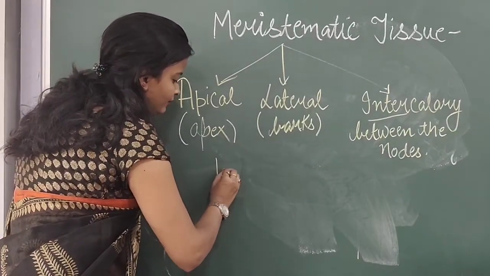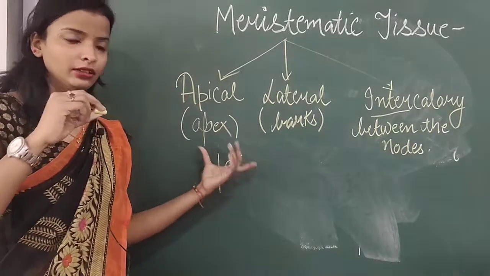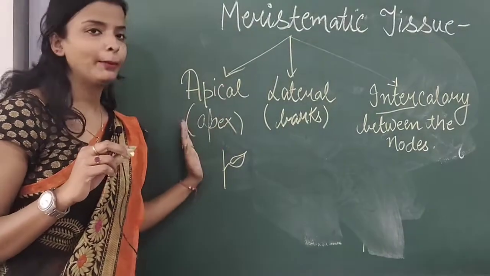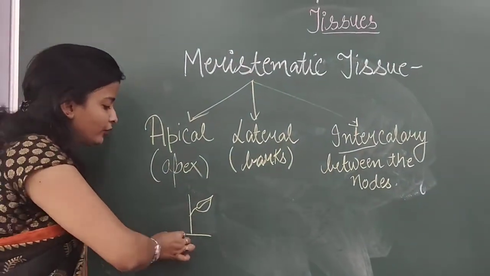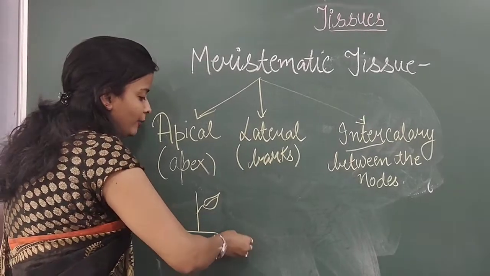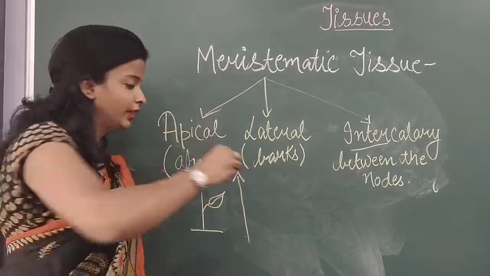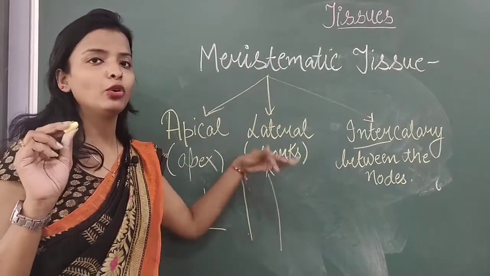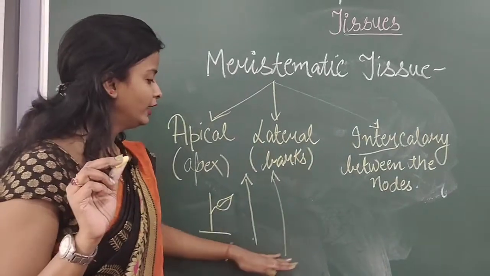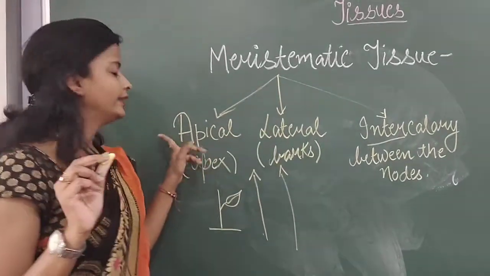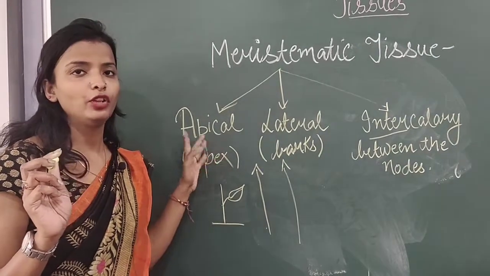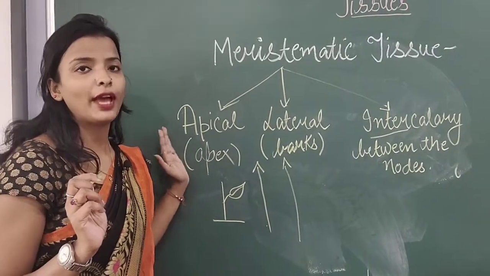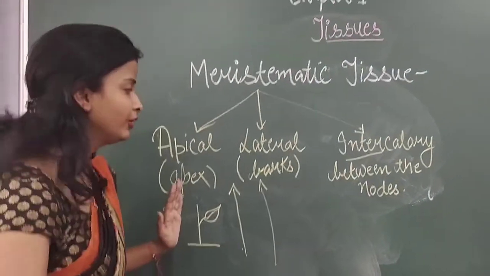Now, about apical: suppose this is a leaf. They are present at the growing stem, leaf, or branches. What happens? Suppose the plant is of this much size. After some time you see that the plant has increased in size, and after a few more months it has increased again. Like you plant a baby plant and it grows into a full grown tree. When there is an increase in the length, that is because of the apical meristem. So whenever you see an increase in the length of any plant, that is because of the presence of apical meristem. Okay? So this was the apical meristem.